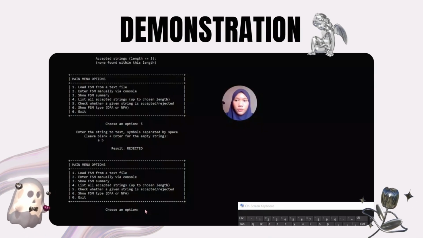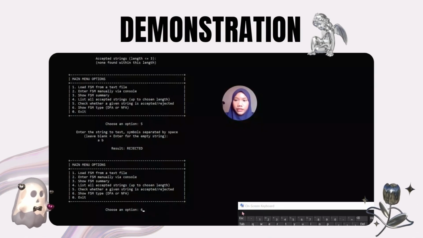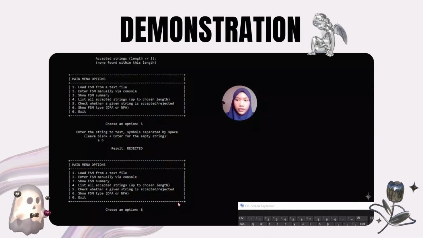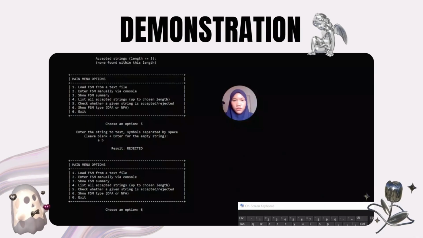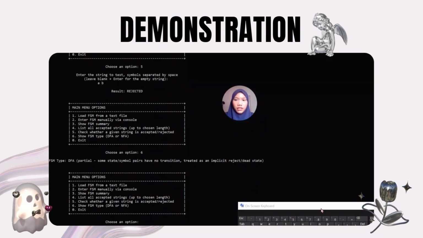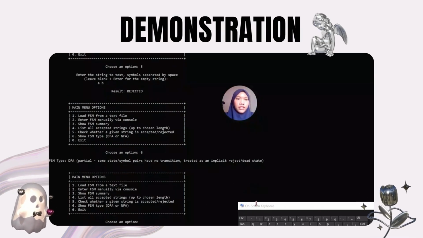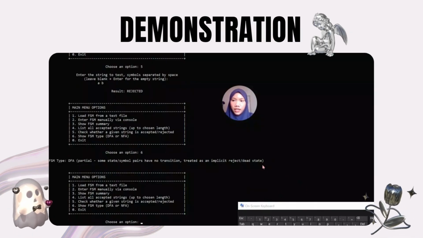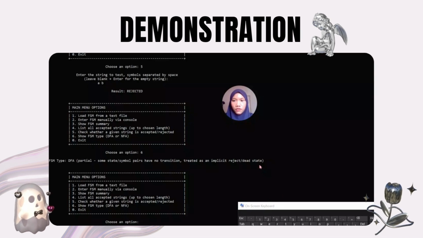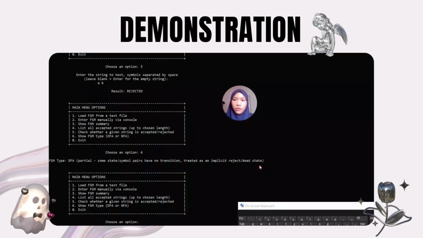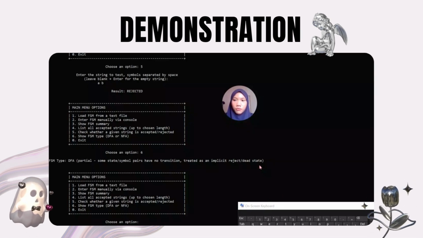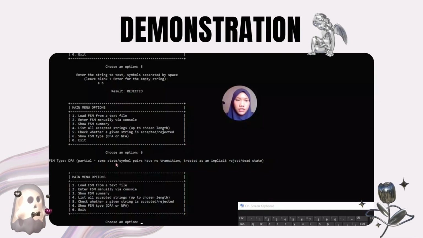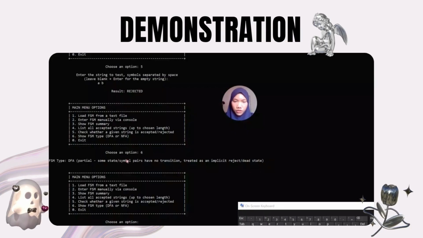Finally, I will select option 6 to determine the type of the finite state machine, either it is DFA or NFA. So I choose option 6. Then the system will analyze every transition in the FSM. Since each state has only one possible transition for each input symbol and there are no multiple transitions for the same input from the same state, the system identifies this finite state machine as a deterministic finite automaton or DFA.